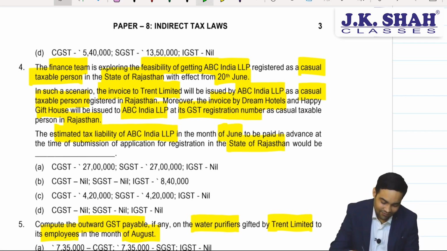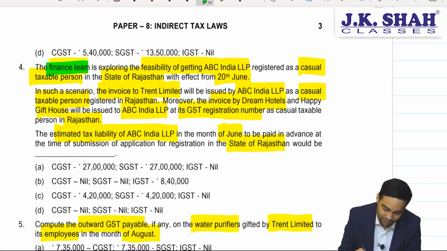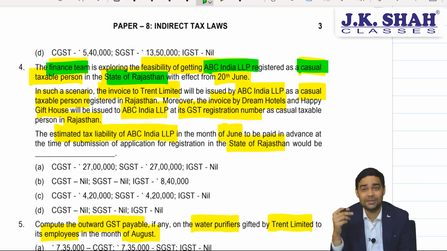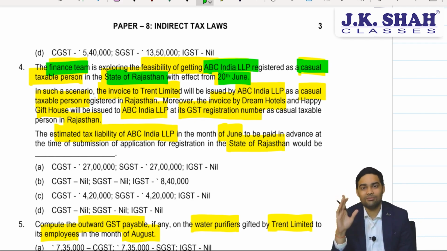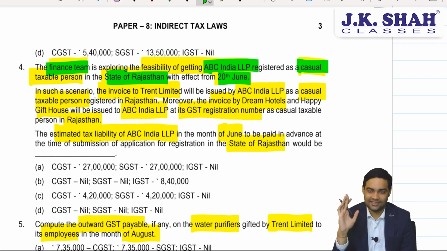Interesting. The finance team of ABC LLP is considering registration in Rajasthan as a casual taxable person with effect from 20th June. So, they'll do all the billing from Rajasthan.